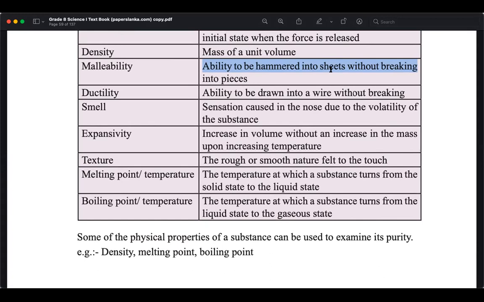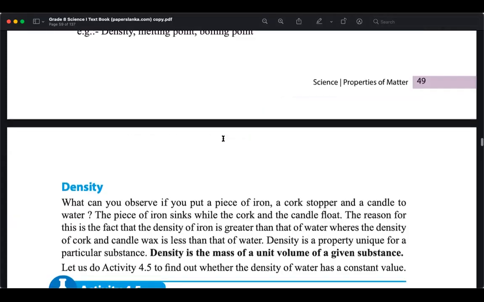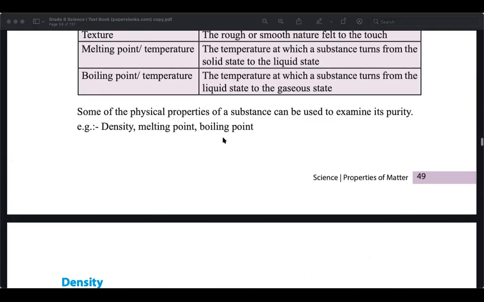Smell. So how we feel? The sensation. When you sense using our nose, how it feels. Sensation comes to the nose. Then expansivity. Expansivity. Don't look at the note, just expansivity. Sorry, sir. Expansivity. What is that? In Sinhala, it means expanding.